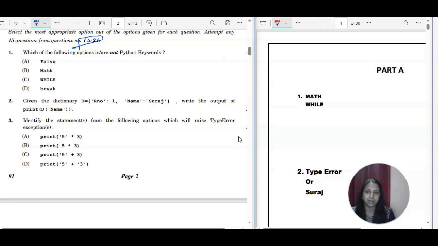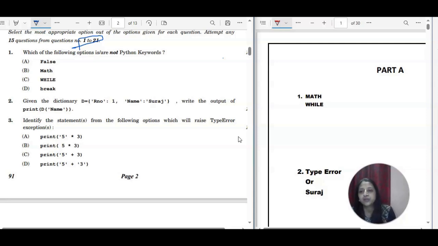If you compare this paper with the current paper, the pattern has completely changed. Now 5 sections are coming. In this paper we have in total 3 sections, but the same type of questions are coming. That's the reason I have covered this question paper also in the paper discussion series.